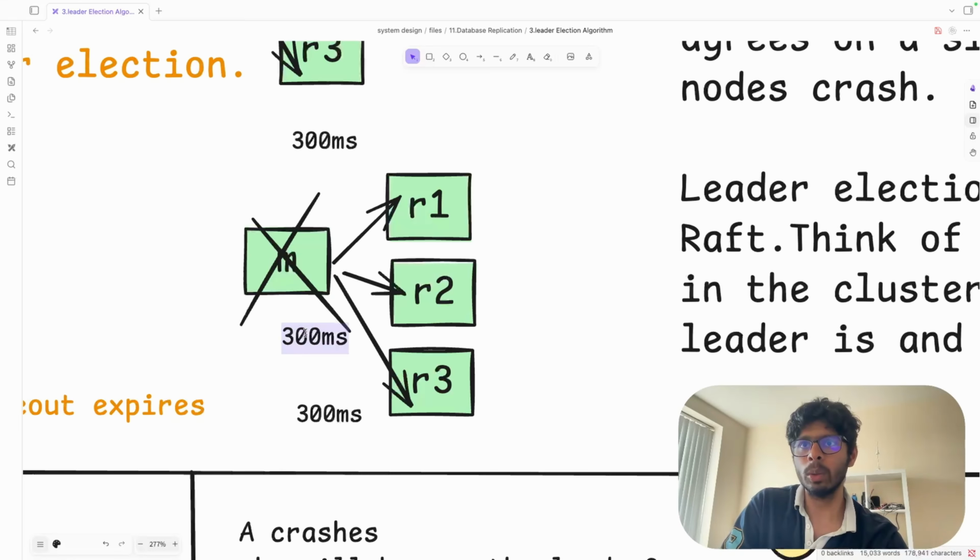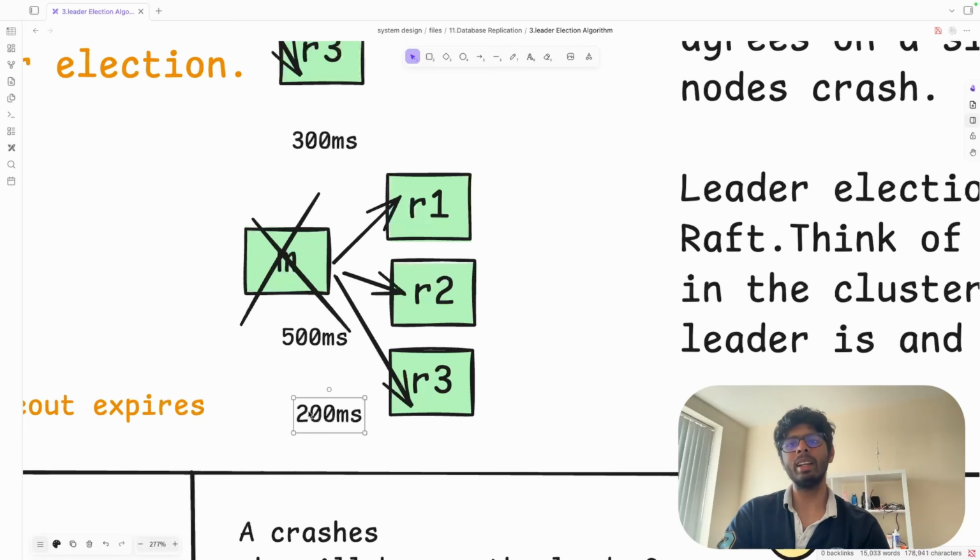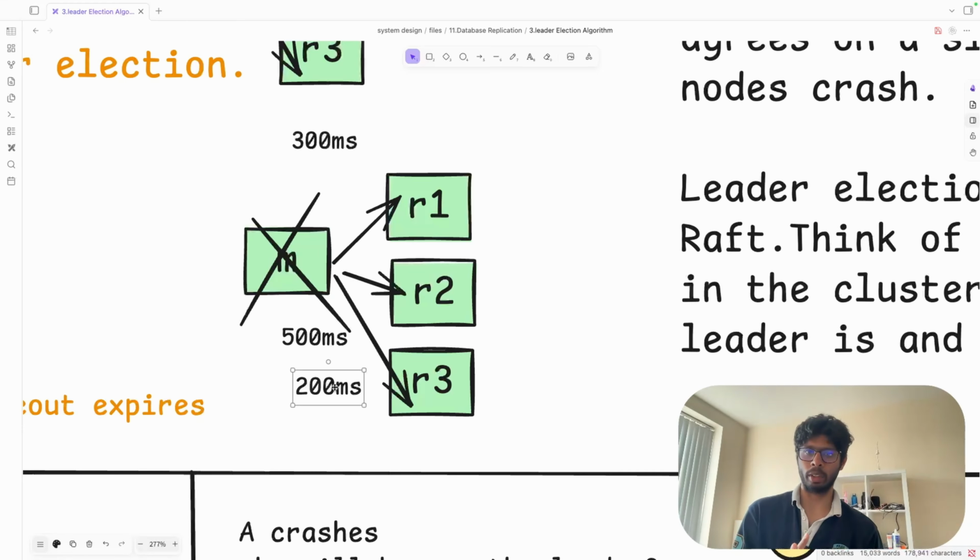For R2, it can be 500. For R3, it can be anything, let's say 200. Till that time it is going to get the data, it is fine, but if that time breaches, it knows that the master is not available. If the master is not available, now we know very well that we can start the election.